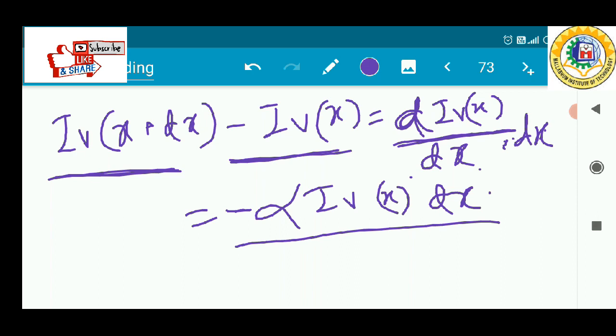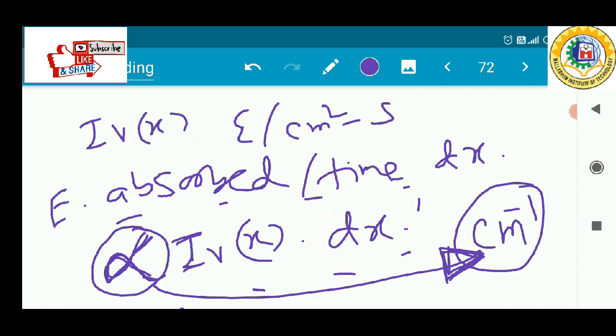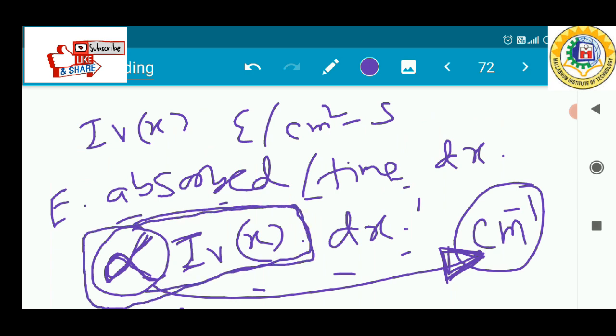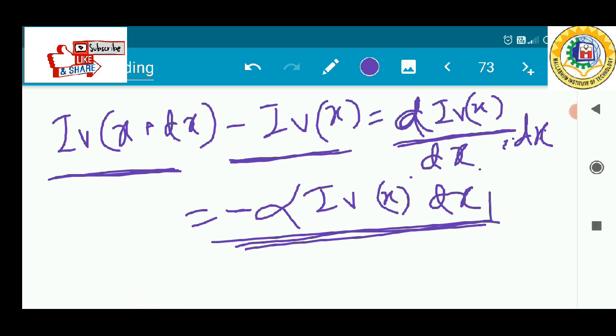And that is represented by this equation. I have also discussed here that the amount of photon absorbed per unit time within a distance dx is represented by alpha. That means not all of the photons will be absorbed, some fraction of the photons will be absorbed. That is represented by alpha into I_v(x), and that is over the distance dx, that's why it is multiplied by dx. So that is the total equation. The negative sign means photon energy is reduced. I have assumed that the photon is absorbed, that means energy is reducing, that's why it is negative.